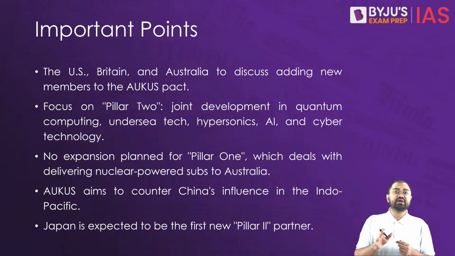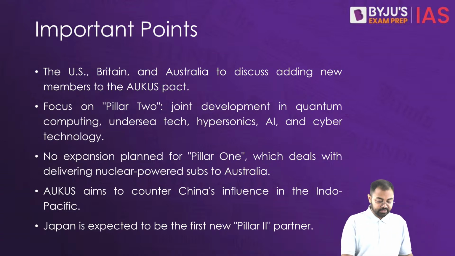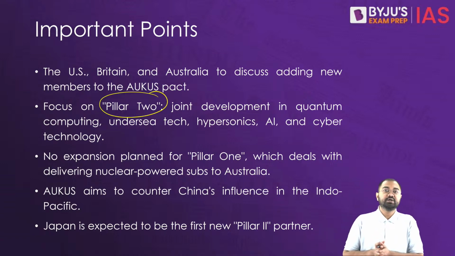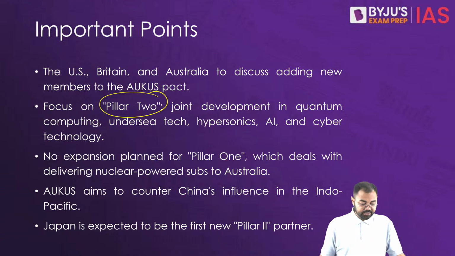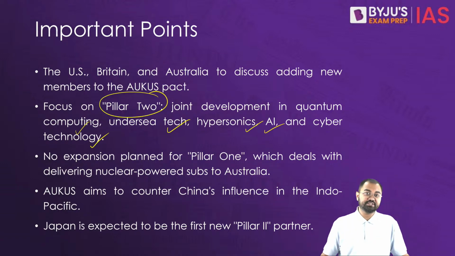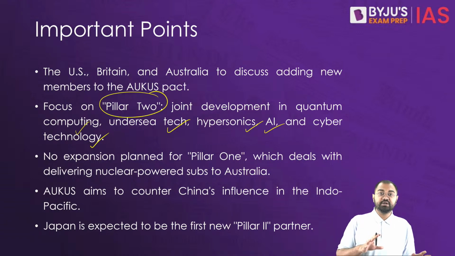These discussions were announced very recently, and they will focus on pillar 2 of the pact, which emphasizes joint development in various technologies like quantum computing, undersea technology, hypersonics, artificial intelligence, cyber technologies, etc. However, there are no plans to expand the first pillar, aimed at providing nuclear-powered submarines to Australia.